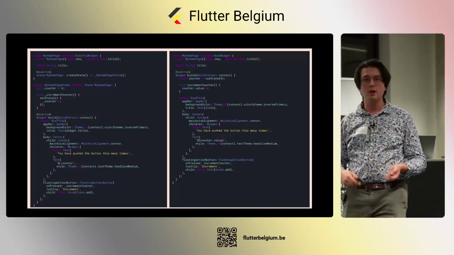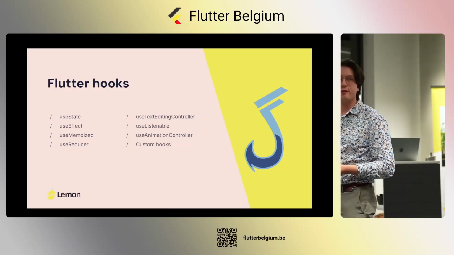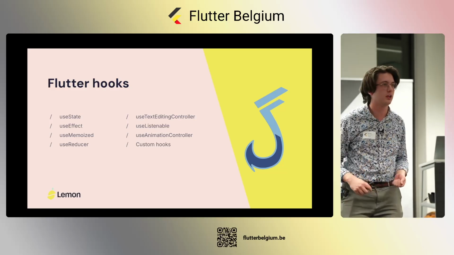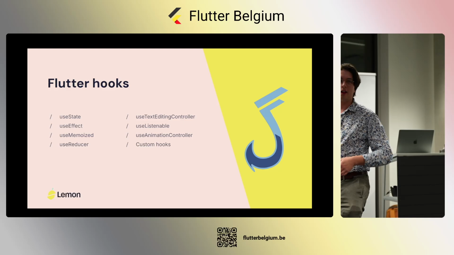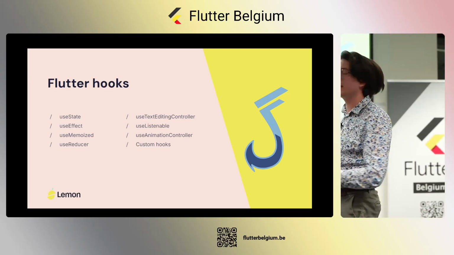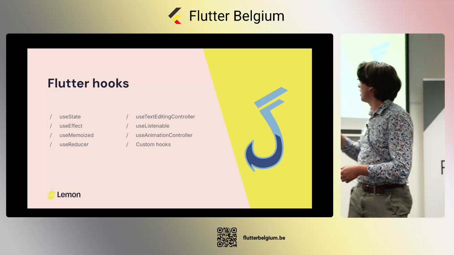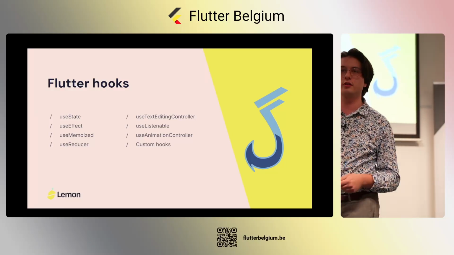All right, so we have this, and I want to go over a few basic hooks that we have available inside Flutter hooks. The first four, I think, for the React developers should be quite recognizable. We have useState, useEffect, useMemoized, useReducer. Those are all hooks that are available inside of the Flutter hooks package.